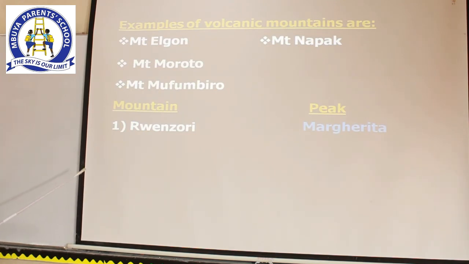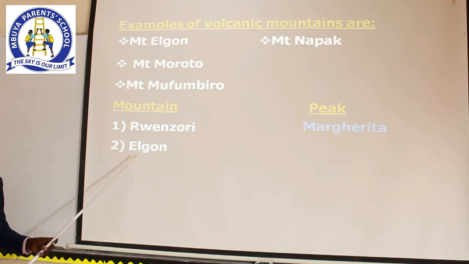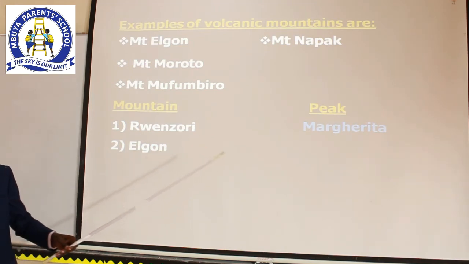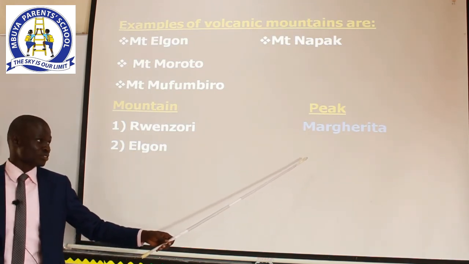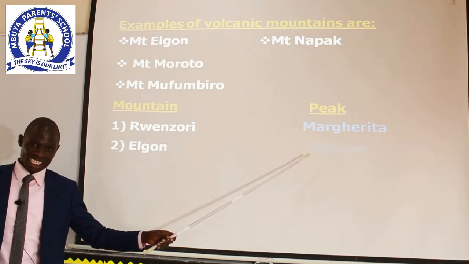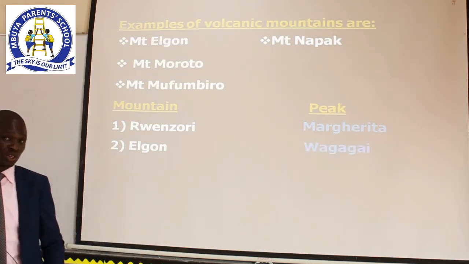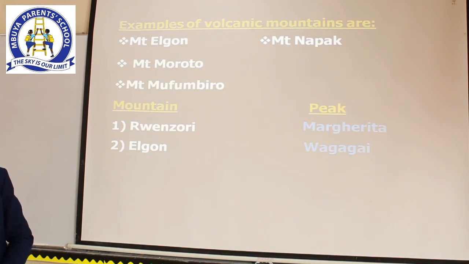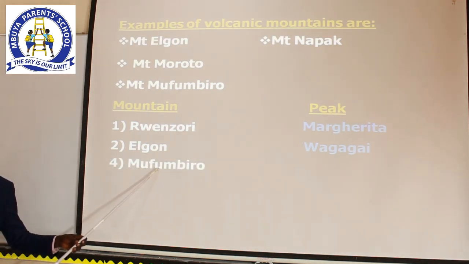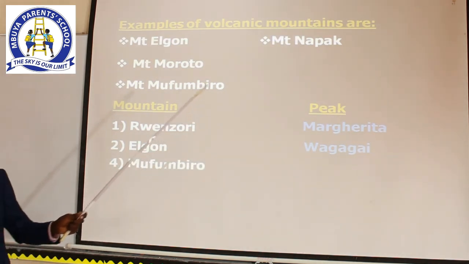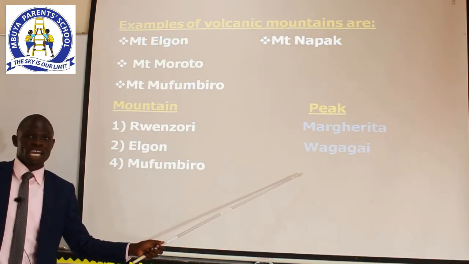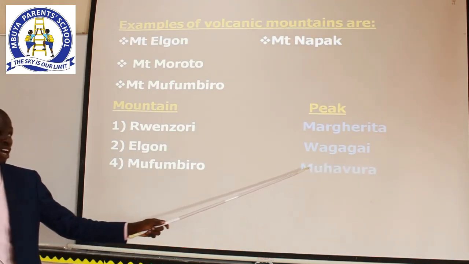The next mountain is Mount Elgon. Its highest point is called Wagagai. The other mountain is Mount Mufumbiro. Its highest point is called Muhavura.